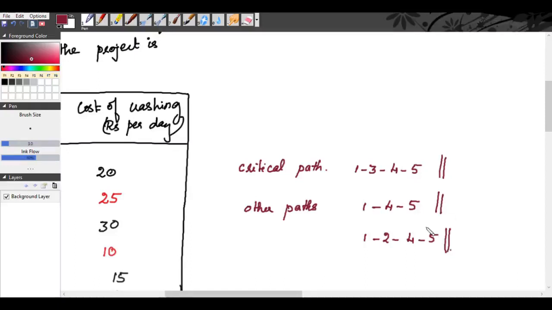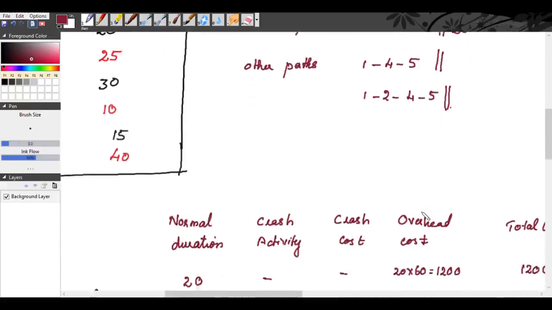If you take the critical path 1, 3, 4, 5, the duration is 20 days.